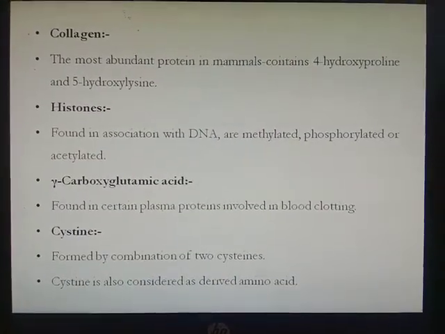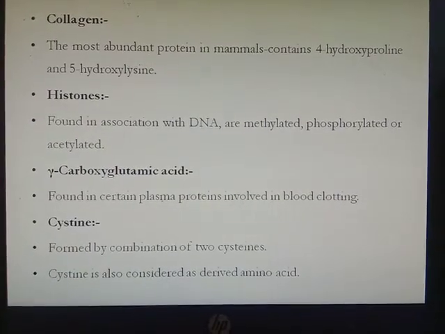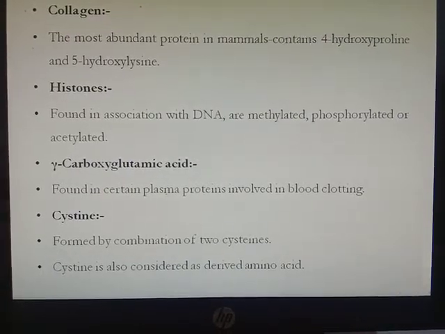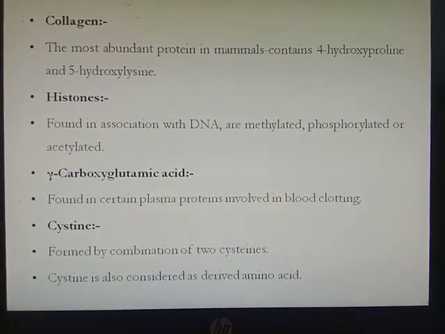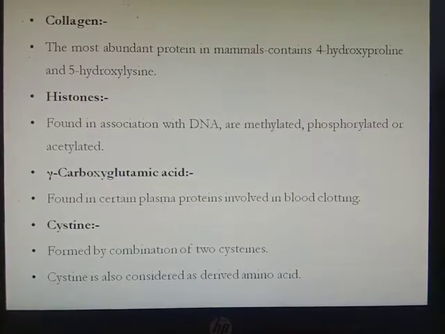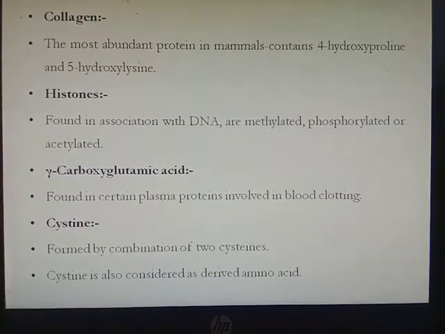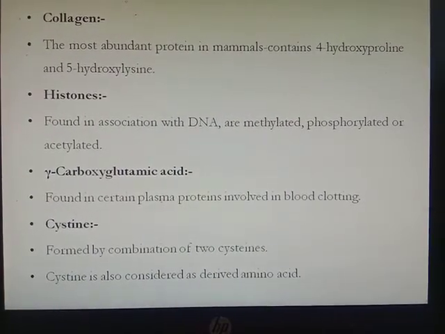For example, collagen. Collagen is the most abundant protein in mammals. It is formed of proline, hydroxyproline and hydroxylysine. Here proline gets hydroxylated at the 4th position and lysine gets hydroxylated at the 5th position. These hydroxyproline and hydroxylysine are derived from proline and lysine.